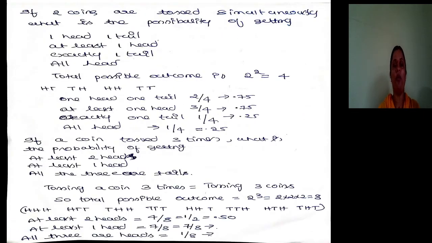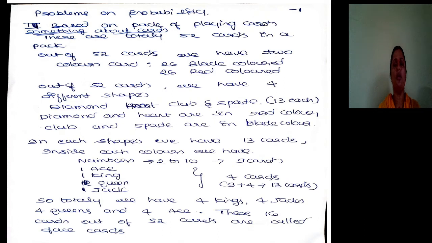Now we will have a problem on playing cards, based on a pack of playing cards. You might have experience of playing cards. You know what those cards are. What are the different categories of cards in a pack of 52? We know that there are totally 52 cards in a pack. Out of 52 cards, we have two colors: 26 are black, 26 are red.